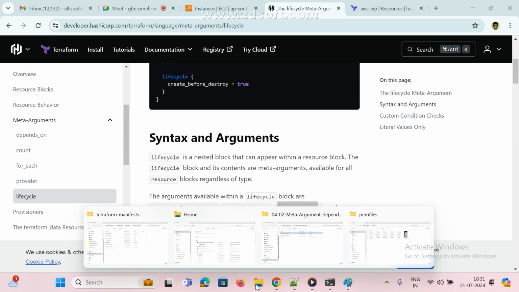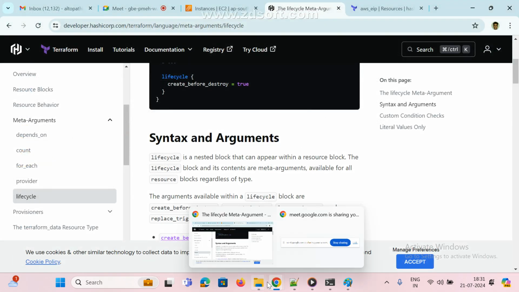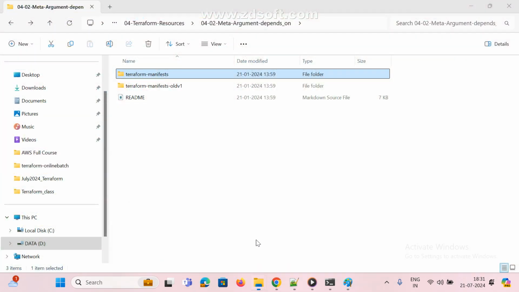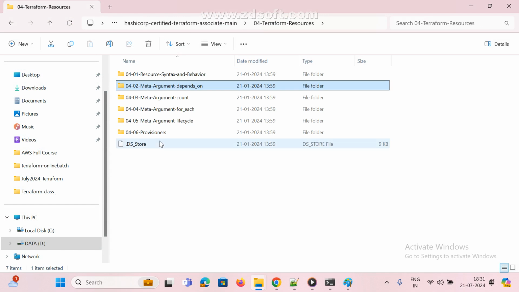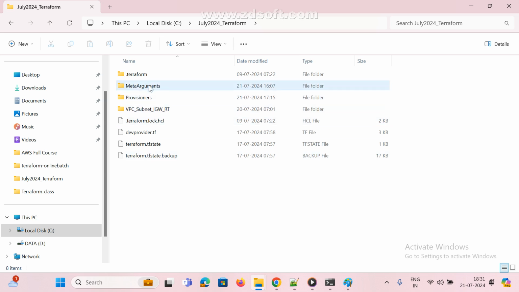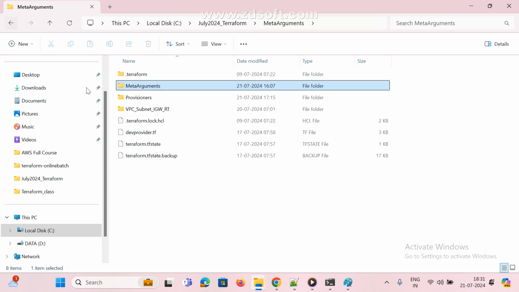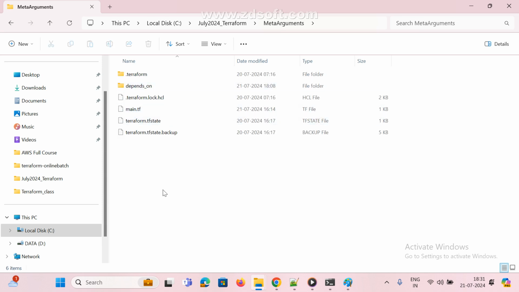Already in the last class we saw this, right? The same thing I'm going to run. Close this one. Where is my folder? Home, metadata arguments, Terraform, not here. C colon, this is Terraform and meta arguments, depends_on, for_each, subnet.